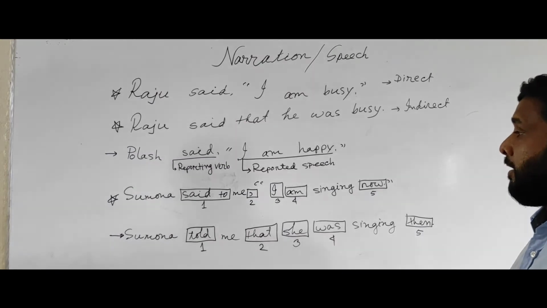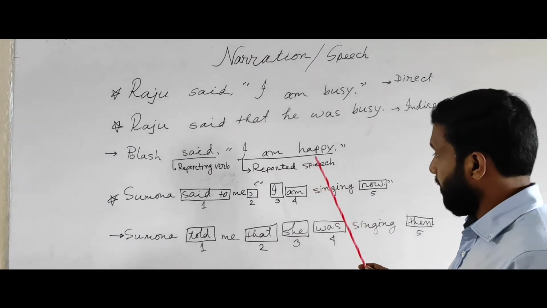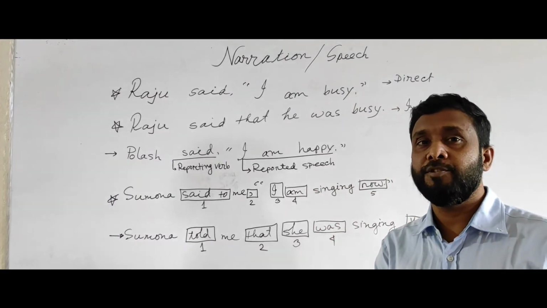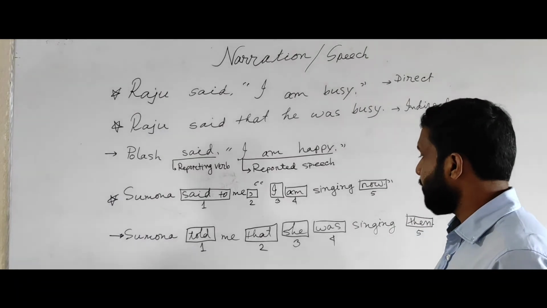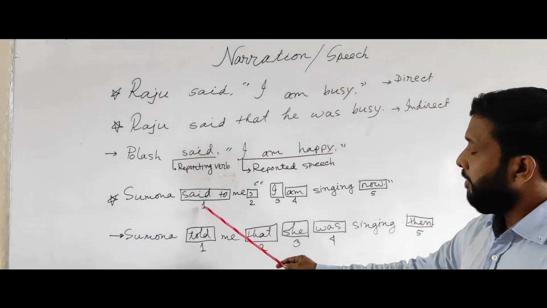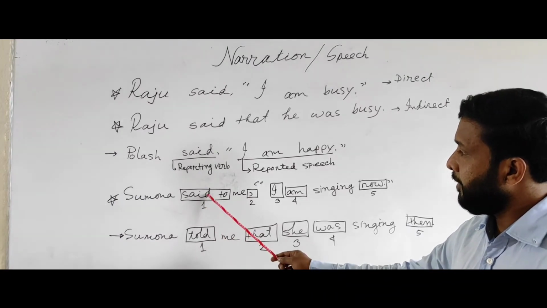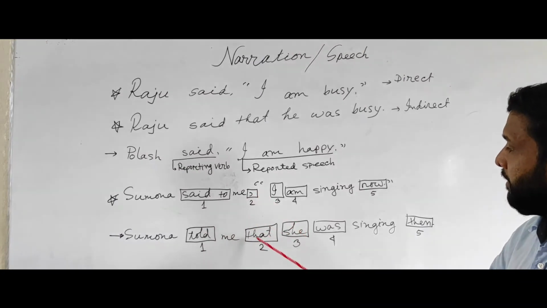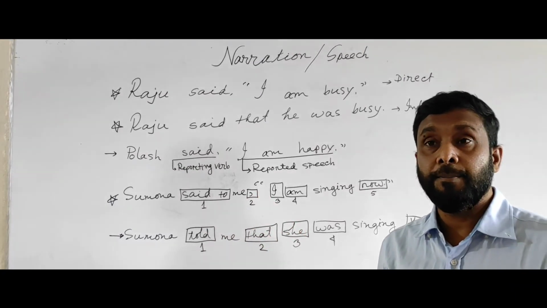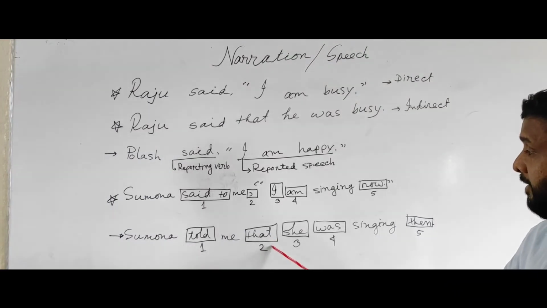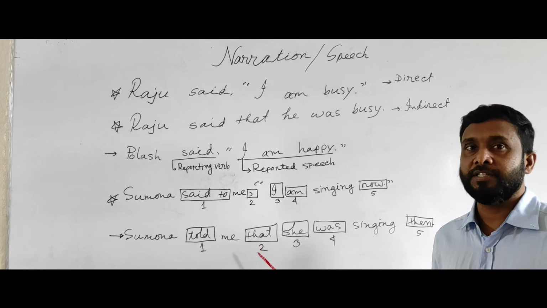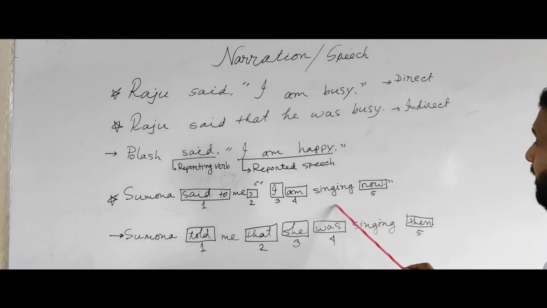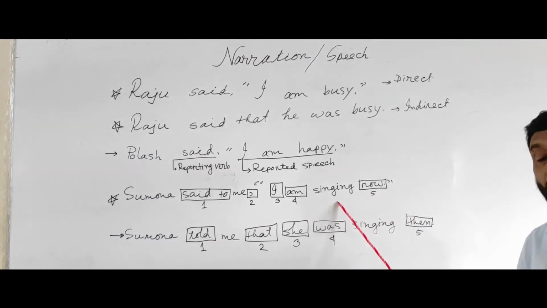Okay. Actually, if we want to change from direct to indirect, we shall have to change 5 portions of the sentence. First of all, the reporting verb should be changed. Number 1, reporting verb. Number 2, the comma should be changed into connectors. Here I have used "that," but that will not always be used. There are some connectors which will be used here according to the sentence in between inverted commas.